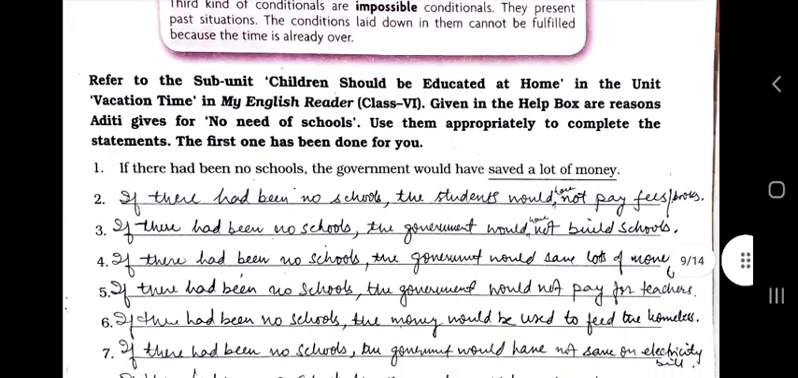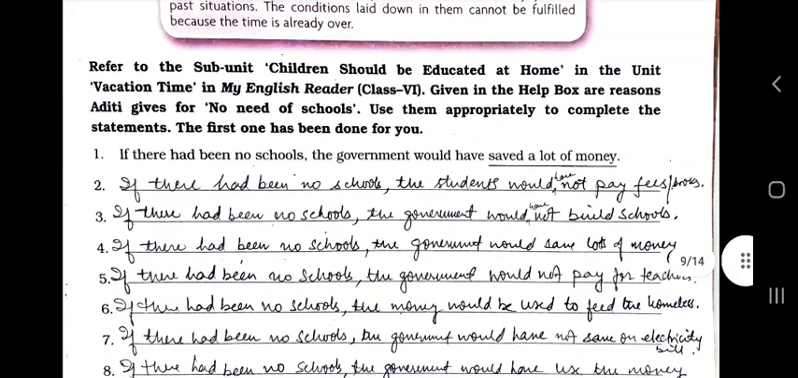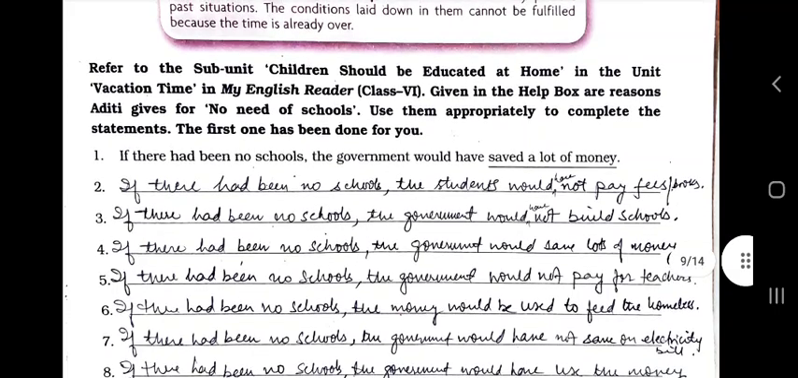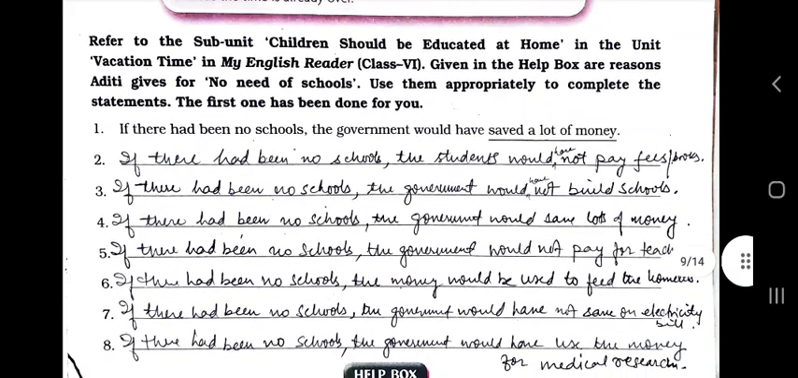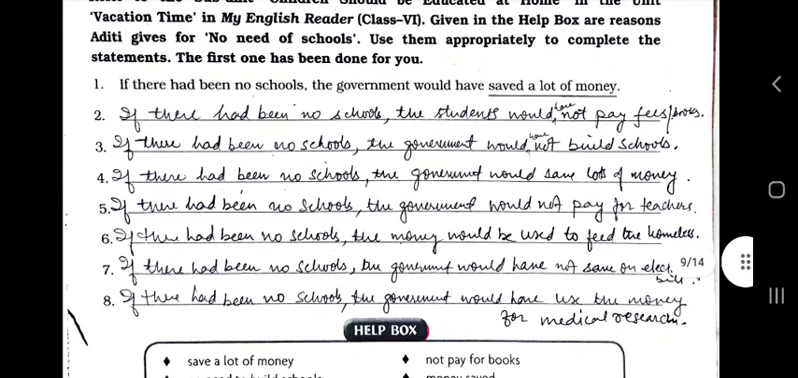In my English reader, given in the help box are the reasons Aditi gives for no need of school. Use them appropriately to complete the statement. The first one has been done for you. If there had been no schools, the government would have saved a lot of money. If there had been, now you can frame sentences of your own. If there had been no schools, the students would not pay fee, would not have built school.